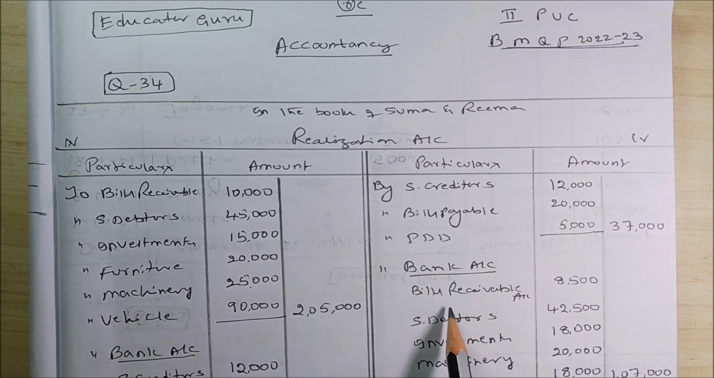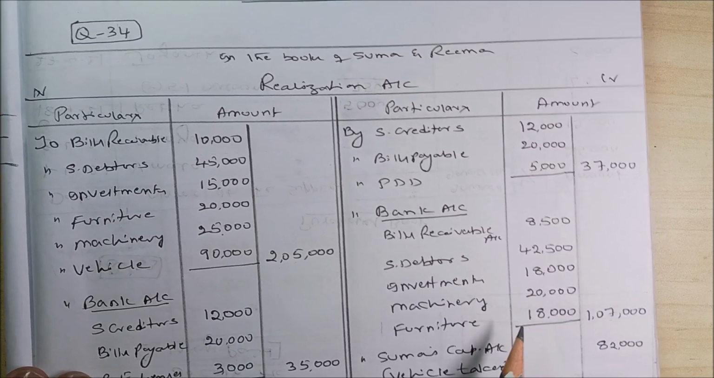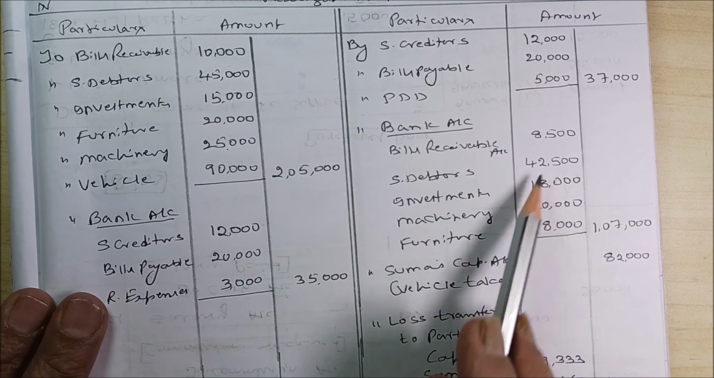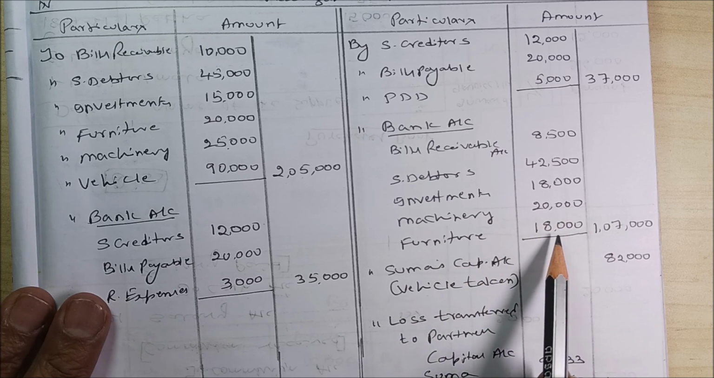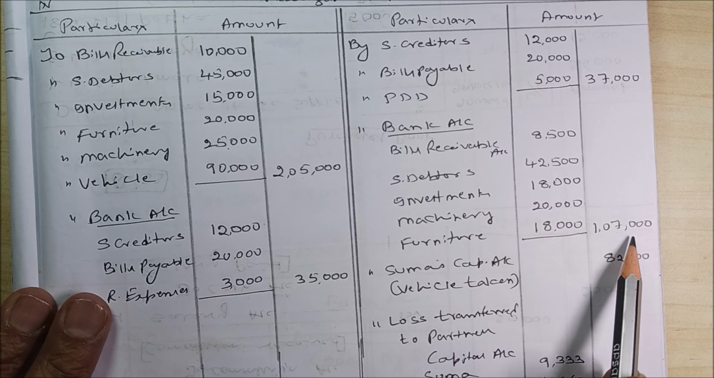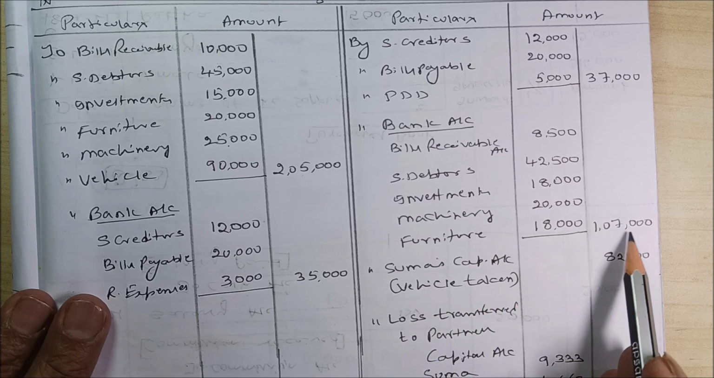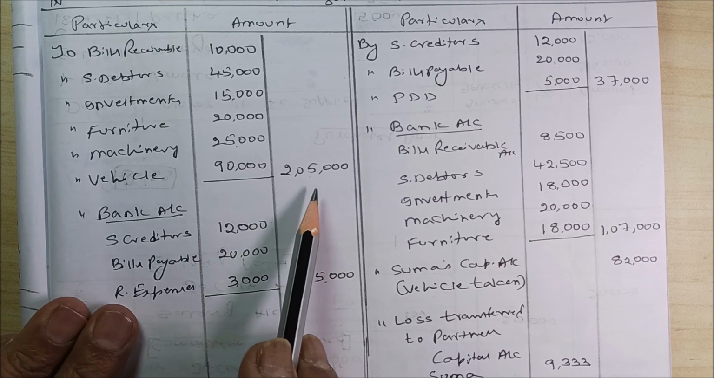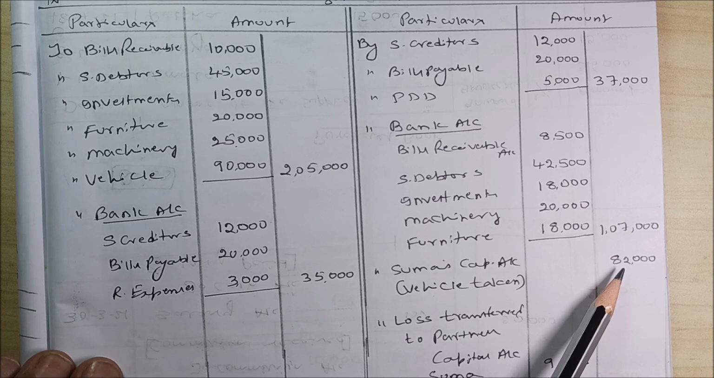Then by bank account, under that what are the assets realized? You are supposed to write it in the inner column as per the norms. Bills receivable 8,500, debtors 42,500, investments 18,000, machinery 20,000, furniture 18,000, total 1,07,000, and Suma has taken vehicle 82,000. 1,07,000 plus 82,000 comes to 1,89,000. The asset value is 2,05,000, but you are getting only 1,89,000. That means it is a loss.